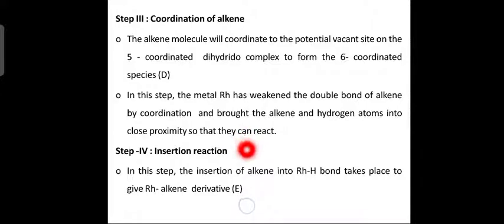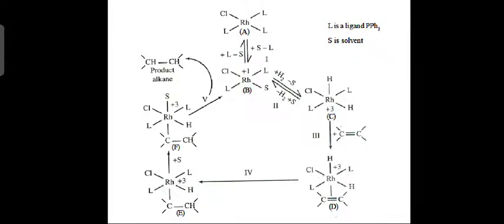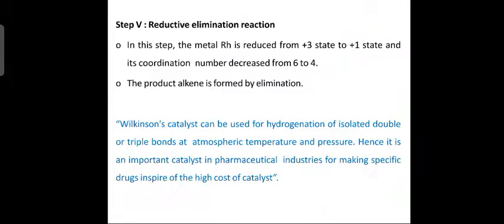Next, the fourth step is called what? Insertion reaction. In this step, the insertion of alkene into the rhodium hydrogen bond takes place to give the rhodium alkyl derivative, that is E. Now this is the reaction mechanism represented diagrammatically. L is ligand, S is solvent. This is the diagram.